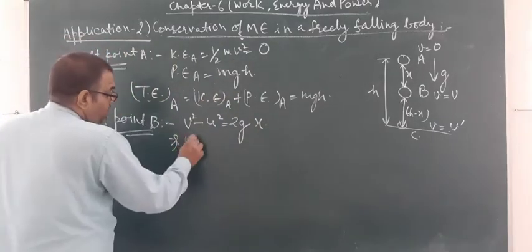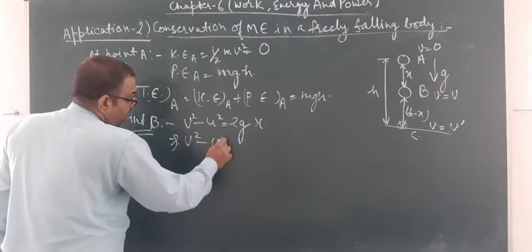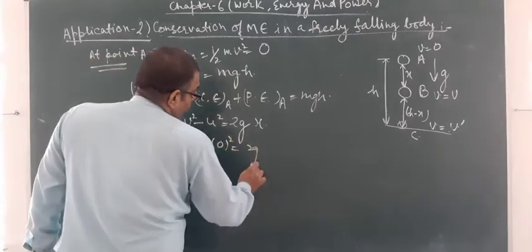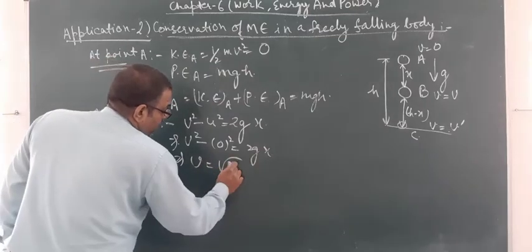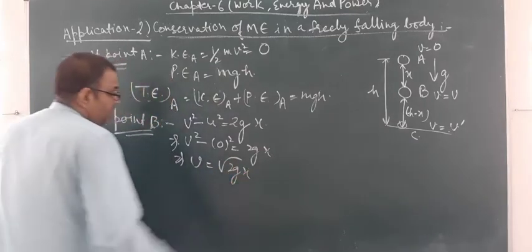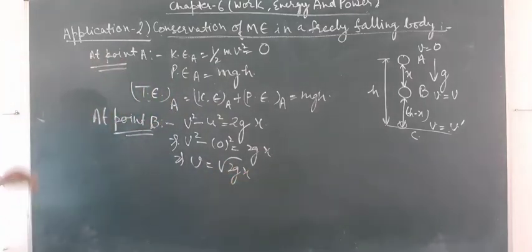Initial velocity is 0. So v square minus 0 square is equal to 2gx, and here v is equal to under root 2gx. This is the velocity.